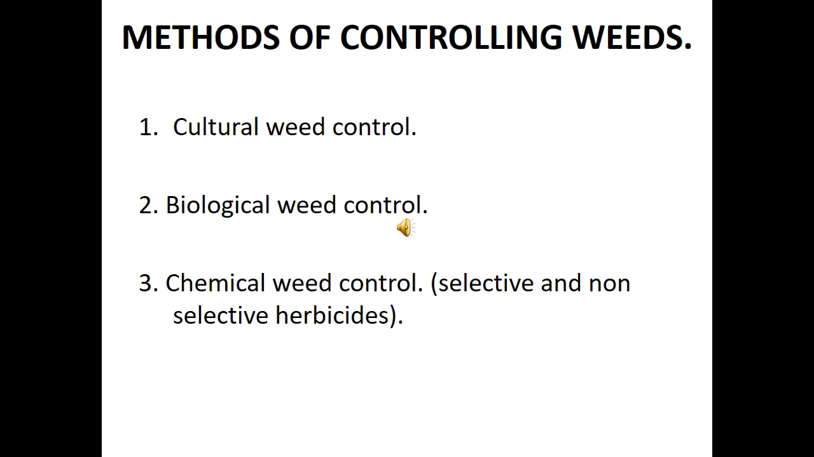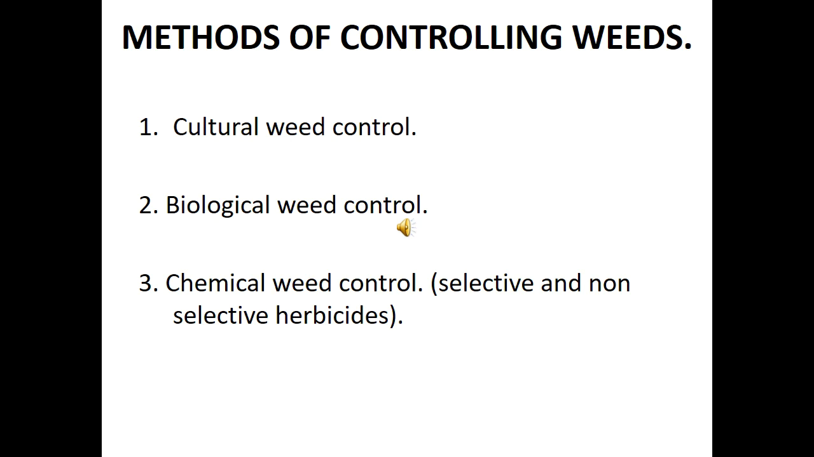Another one is the biological method of controlling wheat. The biological method involves the introduction of some insects and herbivorous animals to farmland to eat up the leaves of this wheat. So in this type of biological method, you have to introduce some insects or use different other diseases to control the wheat. We can also use other wheat to control other wheat, like the parasitic wheat.